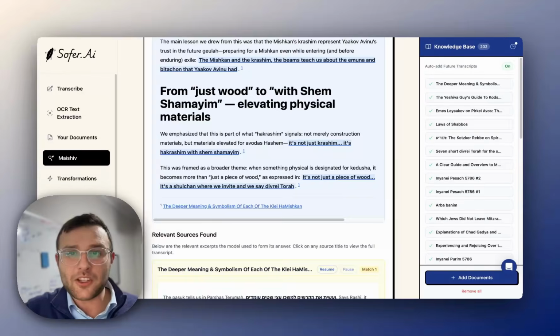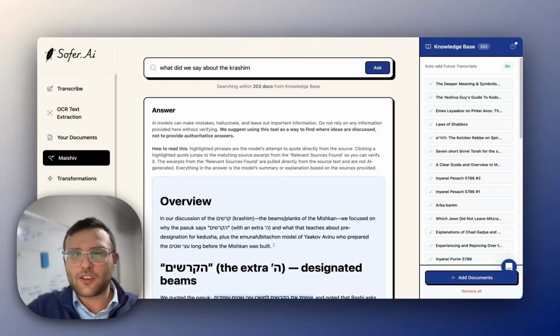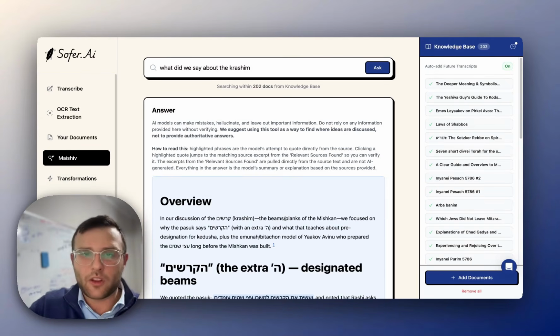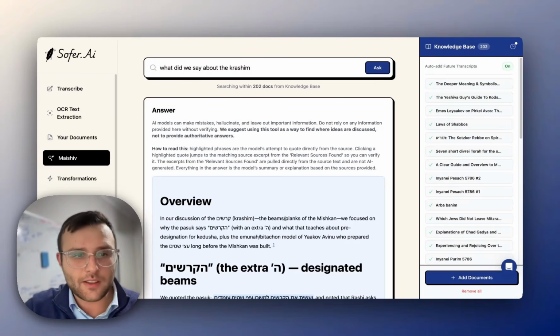For Meshiv, I should mention, we are working as well to make it possible to share your knowledge base, your version of Meshiv with others. So if that would be interesting as a teacher to share it with your class so they could query the transcripts, that is something we could definitely set up.